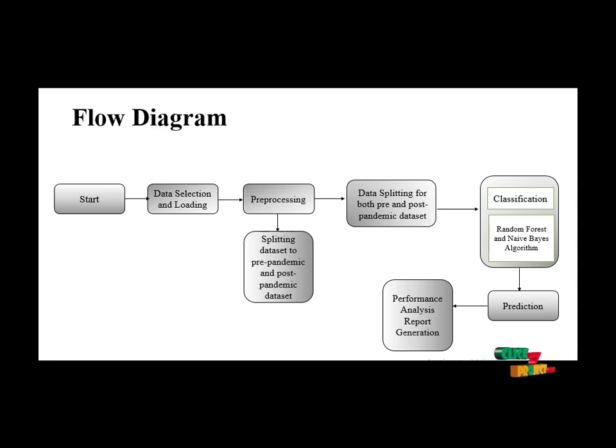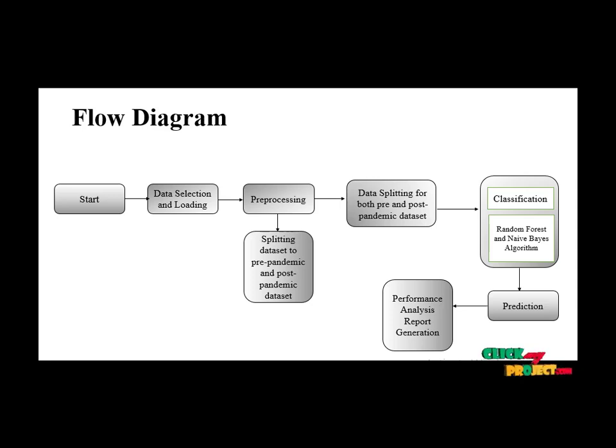After cleaning the data set, we are going to split the original data set into a pre-pandemic and post-pandemic data set, which means we are going to split the data set according to the year, like before 2020 is considered as the pre-pandemic, and after that is the post-pandemic data set. And after the successful splitting, we are going to split train and test for both the pre and post pandemic datasets. So here we are going to classify using random forest and naive Bayes algorithms.